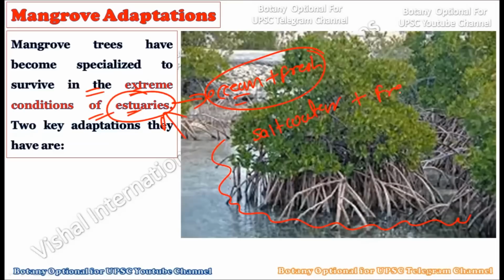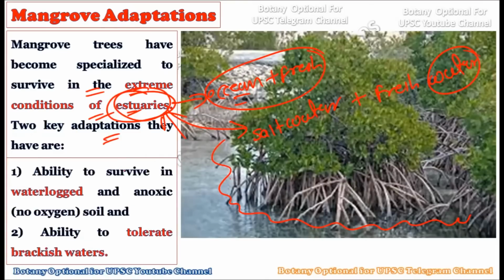Where fresh water meets salt water, a special structure is formed which is called an estuary, and around these estuaries mangroves like to grow because they are very well adapted to that condition. Now they have two key adaptations, okay. The very first is the ability to survive in waterlogged and anoxic, that is no oxygen, soil. So basically the first adaptation is to survive in waterlogged conditions.